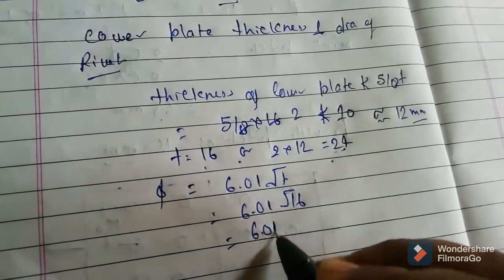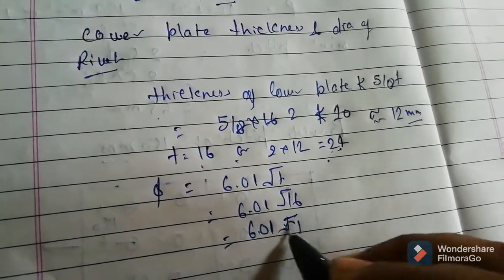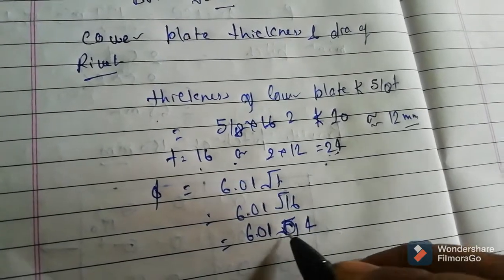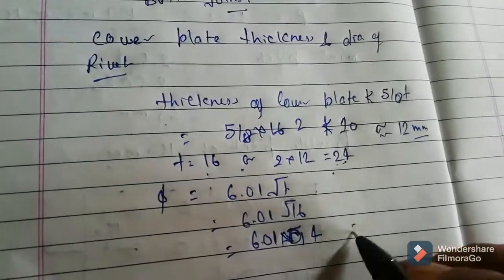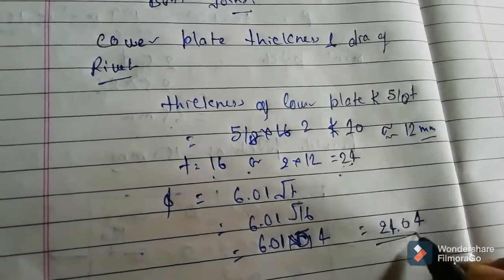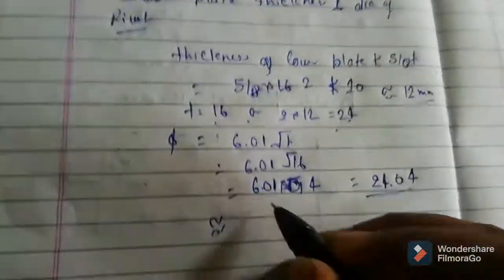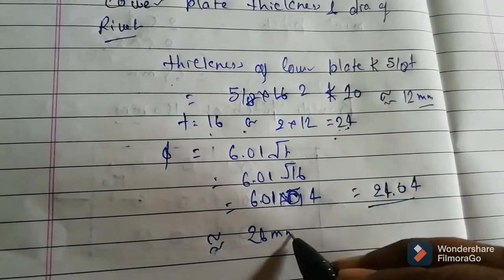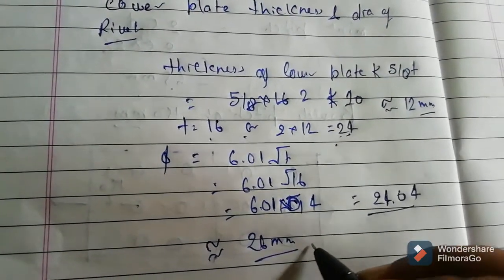So 6.01 under root 16 means under root 4 into 4, so 6.01 into 4, which is 24.04. So let's assume a 26 mm rivet diameter.